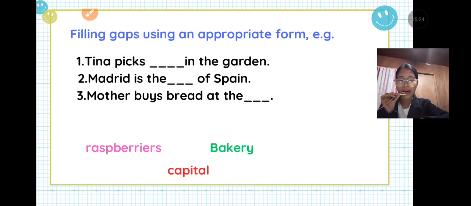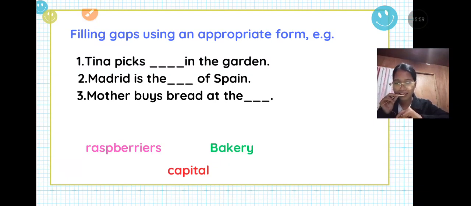Tina picks blank in the garden. What do you think Tina will pick in the garden? Okay, think critically. Can Tina pick the capital? Can Tina pick the bakery? It is impossible. It cannot be lifted by just one person. You might be a superhero if you could pick a big capital.